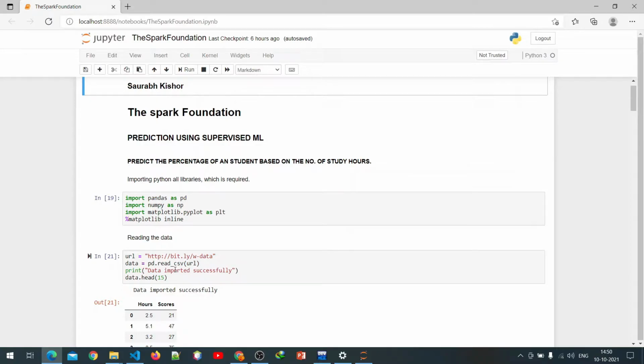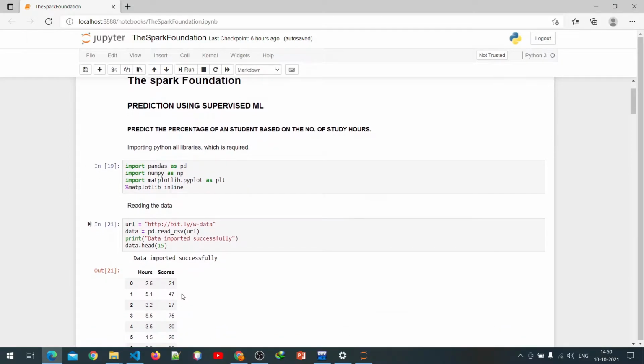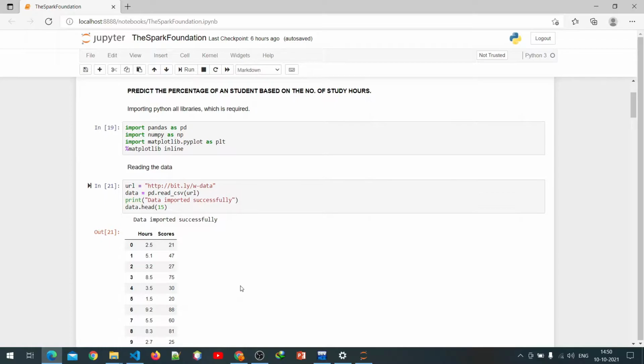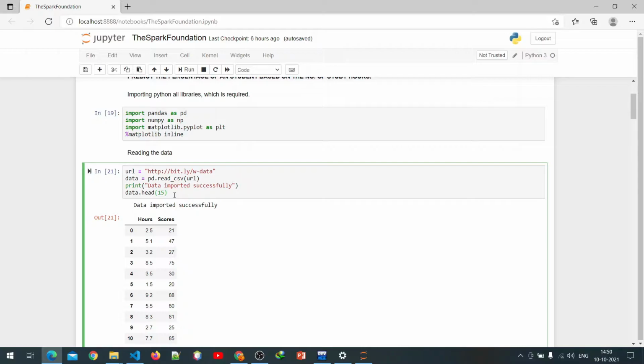For that we use pd.read_csv and the URL, and then our data is imported successfully. Then we print our data. For printing, I use data.head(15). Here I have given the value 15, which means we print only the first 15 rows. If we are interested, we can print all of our data. For that we just write data here and run this.